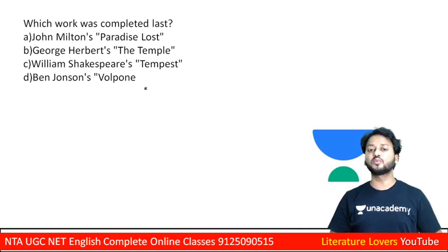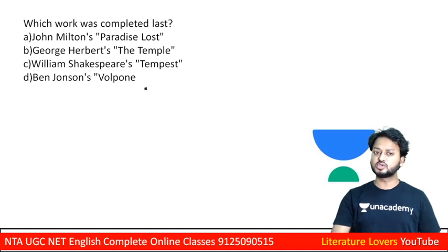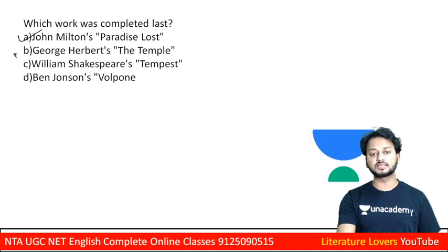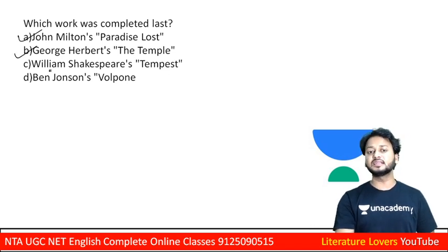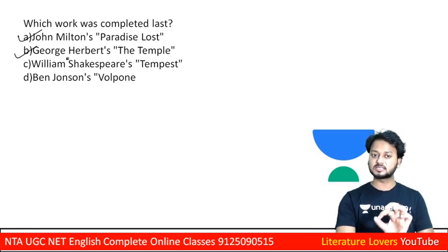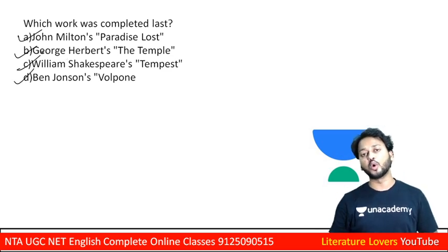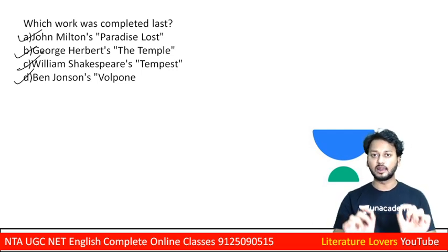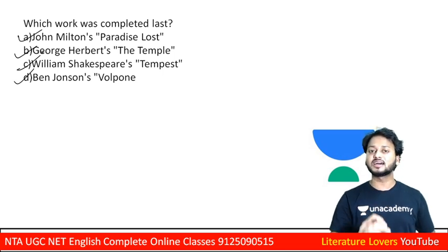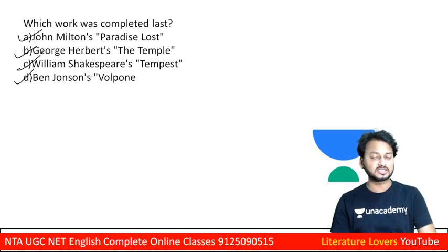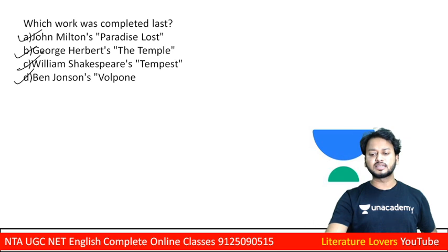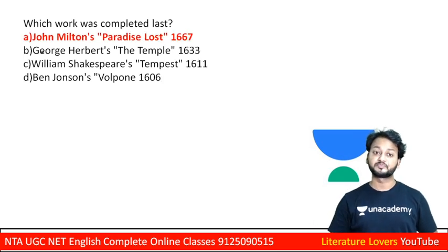Now see, learners, which work was completed last? You have John Milton's Paradise Lost, George Herbert's The Temple, William Shakespeare's The Tempest, and Ben Jonson's Volpone. Out of these four, which one was completed last? Write the correct answer on your copy or in the comment box. Now I'm going to show you the correct answer. You can see the correct answer on your screen. This is the correct answer: John Milton's Paradise Lost.